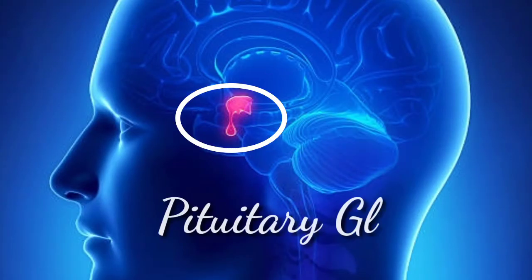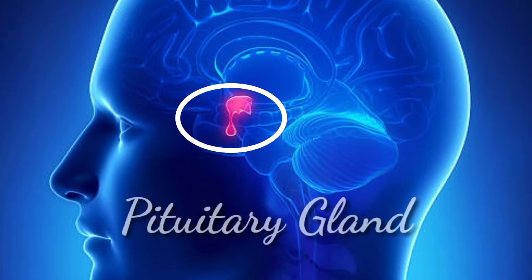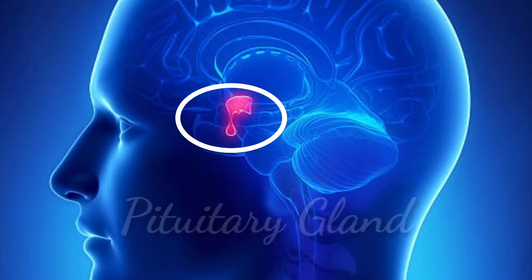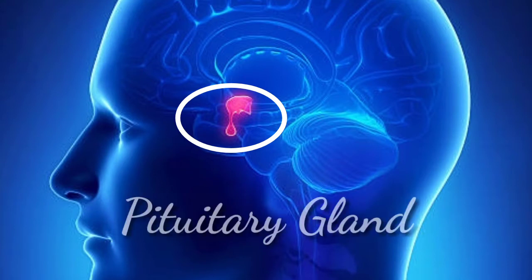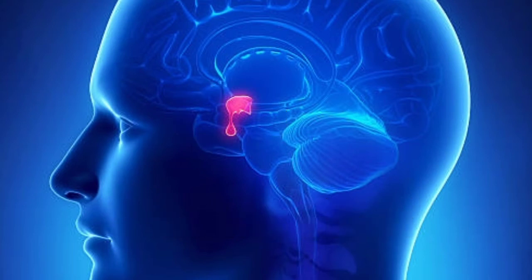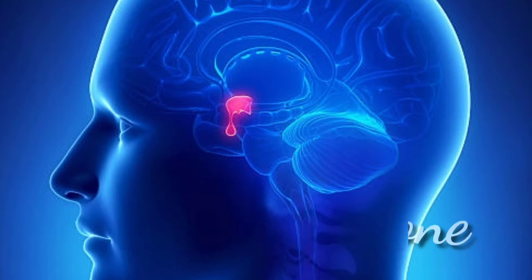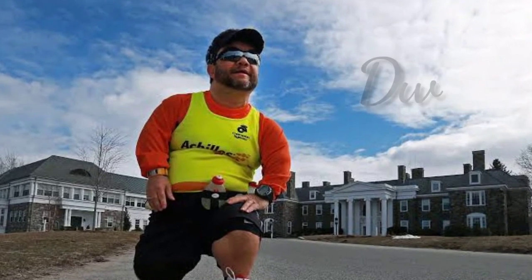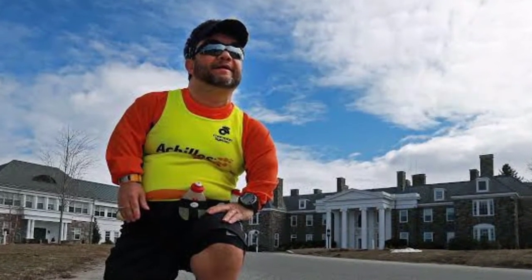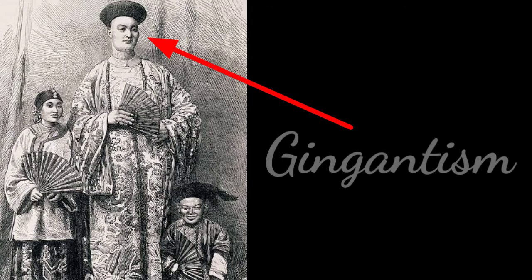Now let us see the third gland, that is the pituitary gland. It is also called the master gland. It is present just below the brain and it is reddish grey in color. It is a pea-shaped gland. The hormone secreted by pituitary gland is called the growth hormone. Improper secretion of growth hormone can cause dwarfism, meaning deficiency of growth hormone, and second one, gigantism, meaning excess secretion of growth hormone.